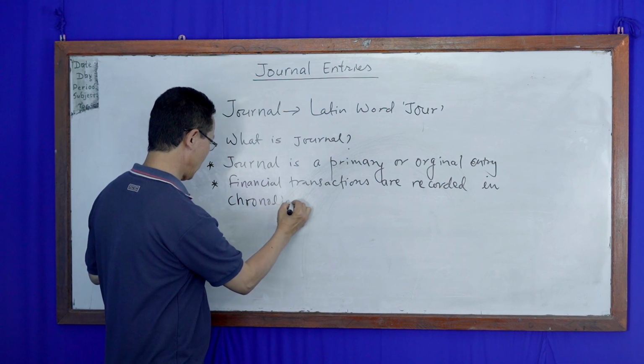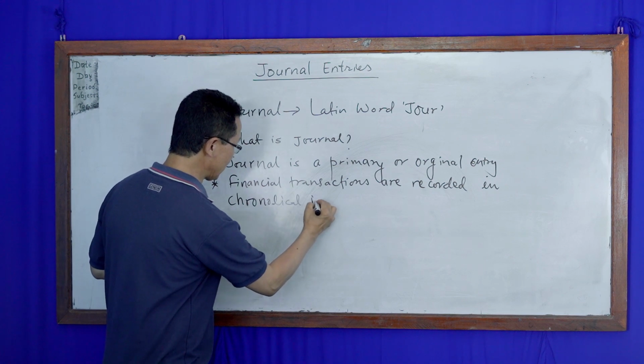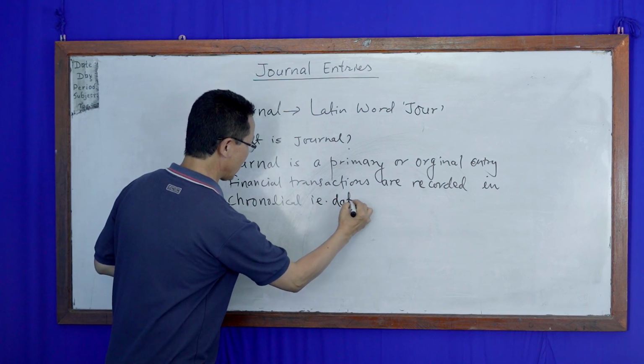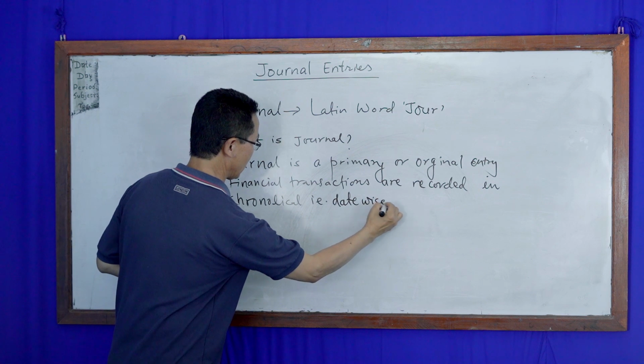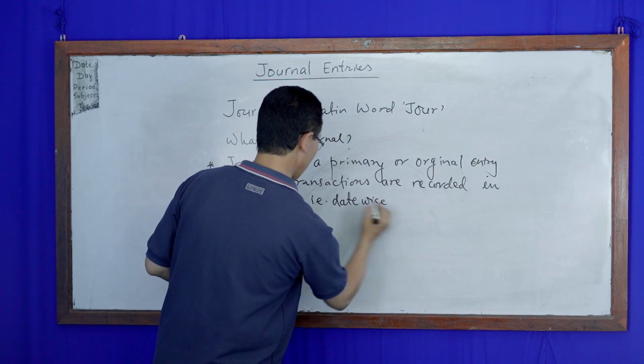Chronological, that is date wise. Chronological order.